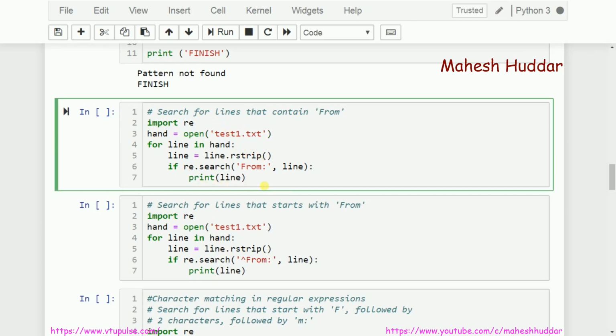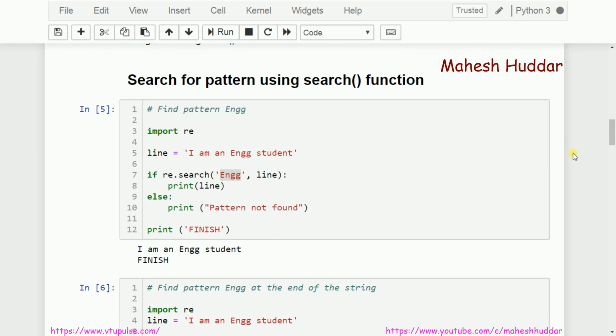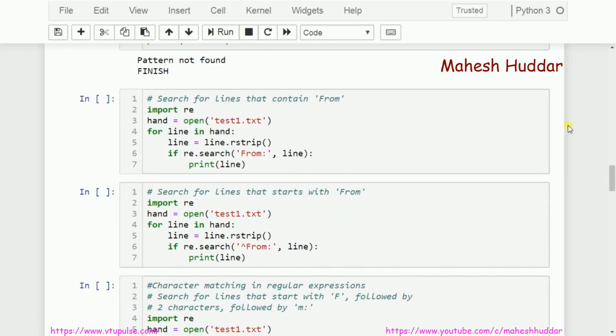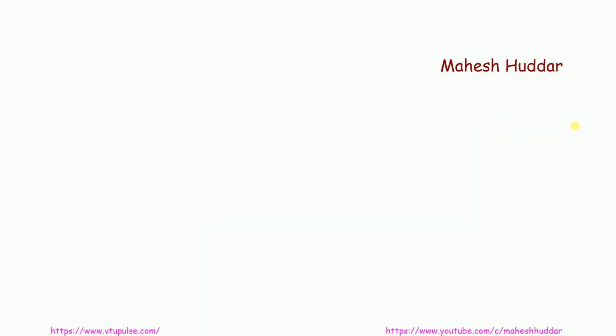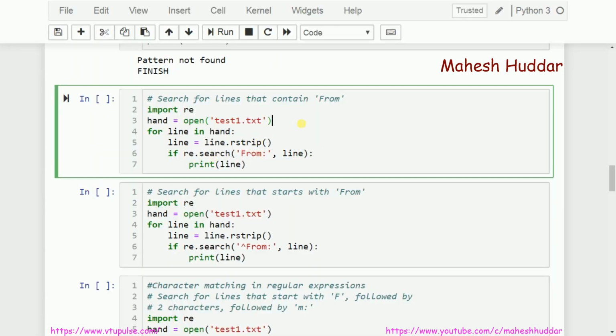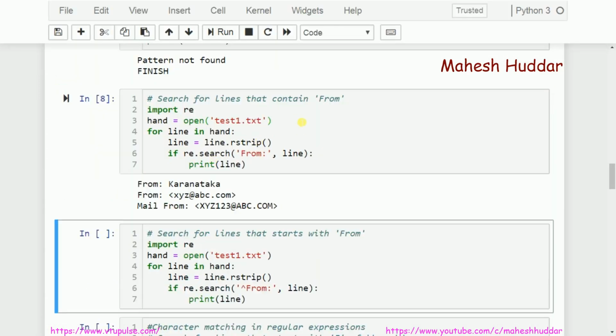Third line, I think we don't have that "from" in the third line. Yeah, we don't have anything; it's actually a blank line. Fourth line, we have fifth, sixth, seventh, eighth, 9, 10, 11. We don't have it. At the 12th line we have it. So this is how it will be searched. If you run this program, you will be able to see 3 lines containing the pattern "from" followed by colon in this case.